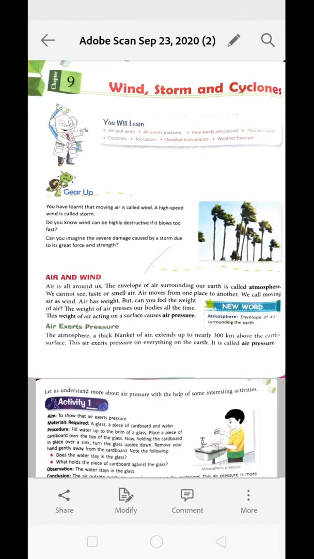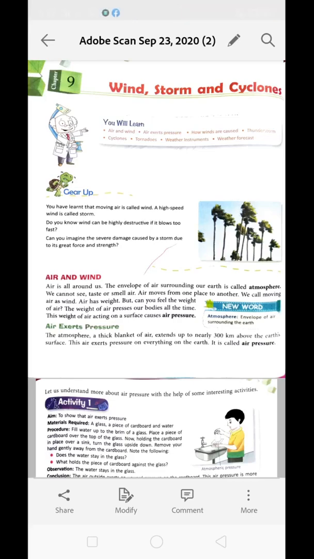Today we are going to discuss our chapter 9 that is called Wind, Storm and Cyclone. In this chapter you will learn about what is air, how wind is formed, what is thunderstorm, what is cyclone, what is tornado, what are the weather instruments which help to forecast the weather. Okay, you may have learned that moving air is called wind.